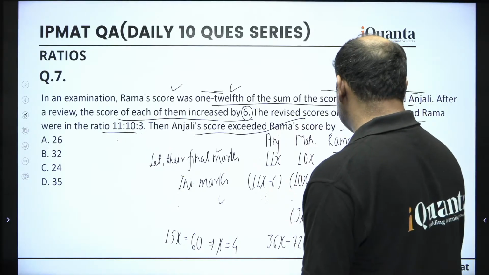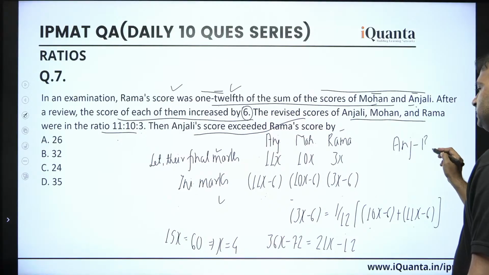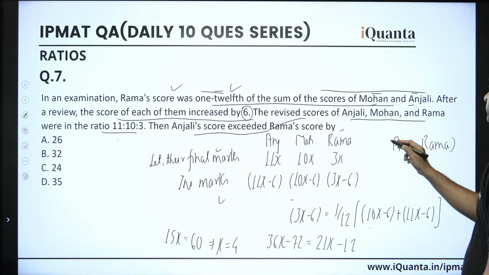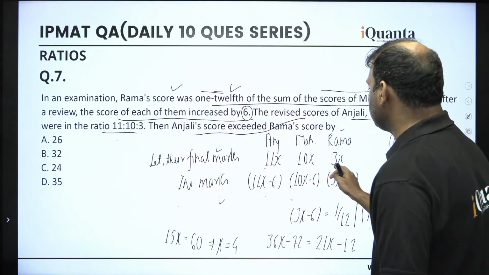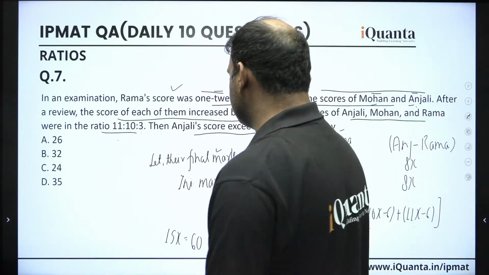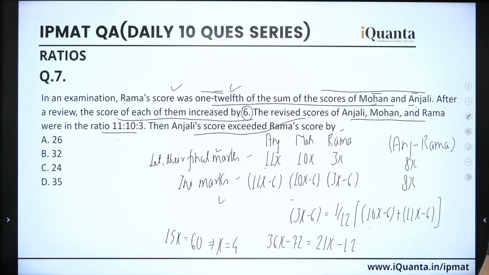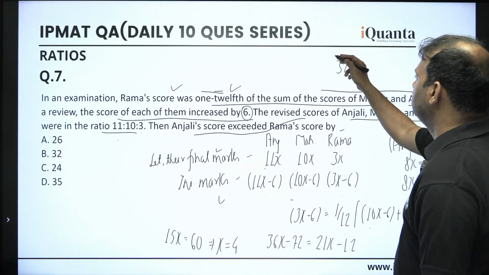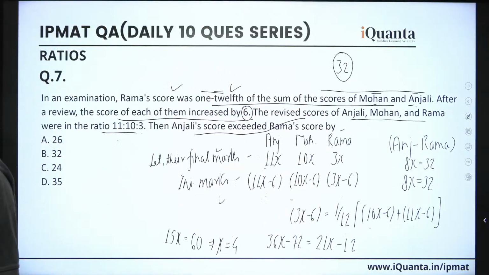So this is Anjali and this is Rama. So what should be the difference? Let me write this here. Anjali minus Rama. So guys, in terms of the initial marks, it should be 8x, right? And in terms of final marks, also this is 8x. Simple. So whether you solve this question with respect to this or this, the answer will be the same. So x is being 4, so 8x must be obviously 32. So we can say the answer of this question is 32. Simple. I hope this is clear now after all of that.